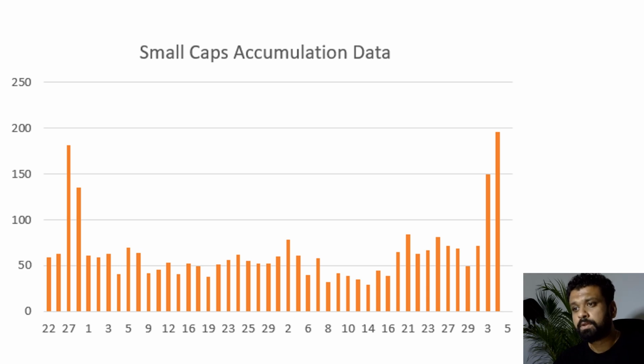So let's see how the data is tomorrow, and also how the price action is. We'll be combining both and then looking at how to play this market. As of now, if you're still sitting on cash, continue being on cash until you see very strong price action happening and then jump in.